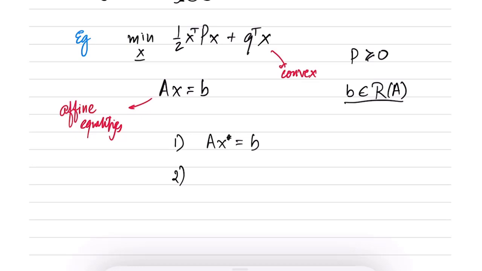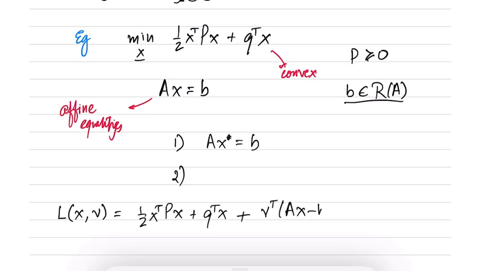And then the final is the stationarity condition, which is simply saying that x star is the optimum of the Lagrangian. Let us write down the Lagrangian. The Lagrangian L(x, nu) is equal to half x transpose Px plus q transpose x plus nu transpose (Ax minus b).